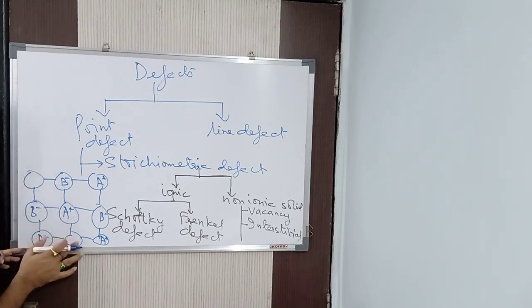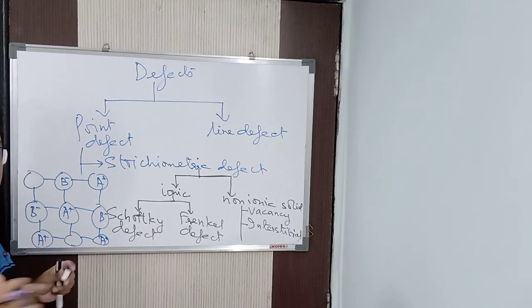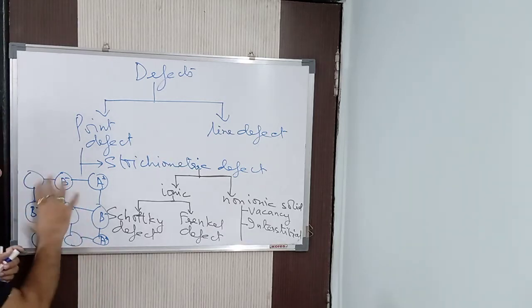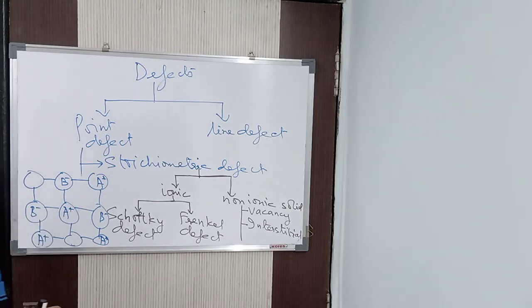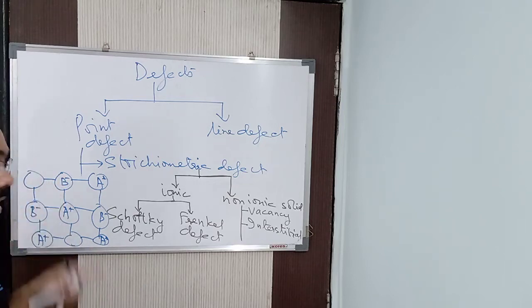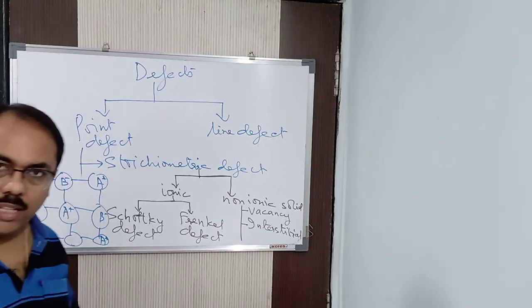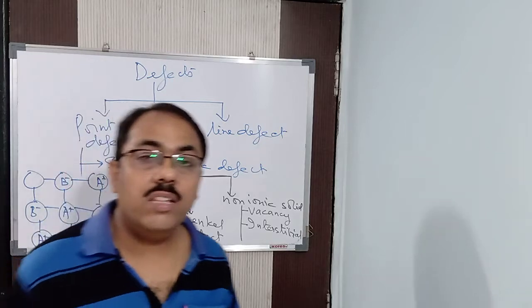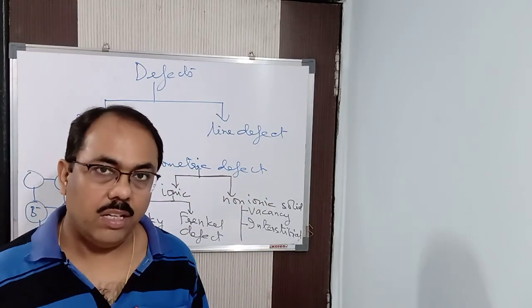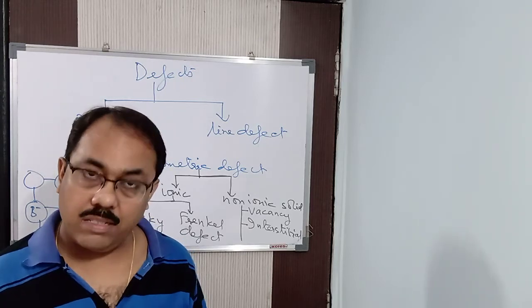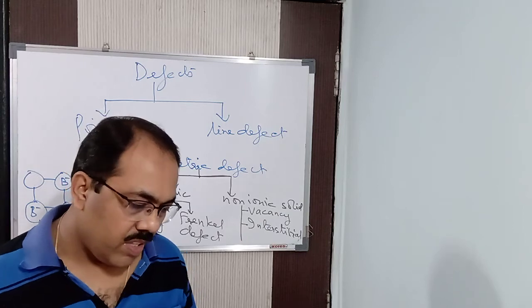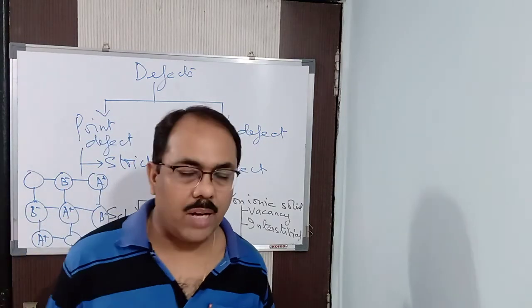If 1 A plus, then 1 B minus. If 2 A plus, then 2 B minus. So the ratio will remain the same. So if an equal number of cations and anions are missing from the lattice sites and electrical neutrality is maintained, for example NaCl, KCl, or KNO3, that is K plus and NO3 minus, NaCl means Na plus Cl minus, in this way in ionic solids. So when an equal number of cations and anions are missing from the solid and electrical neutrality is maintained, that particular defect is called the Schottky defect.